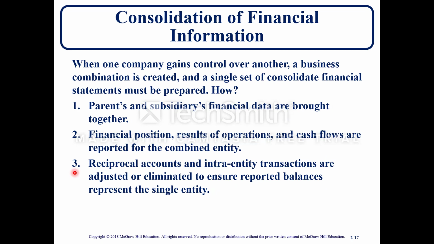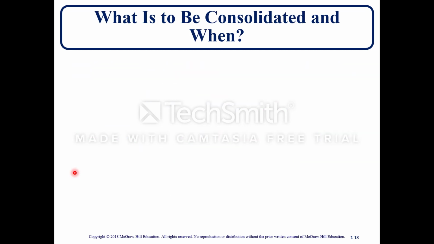Consolidation of financial information. When one company gains control of another, a business combination is created, and a single set of consolidated financial statements must be prepared. Now we've gone over the business combination and the control, and now it's the financial statements. Number one, parent and subsidiary financial data are brought together. Number two, financial position, results of operations, and cash flows are reported by the combined entity. And number three, reciprocal accounts and intra-entity transactions are adjusted or eliminated to ensure reported balances represent a single entity.